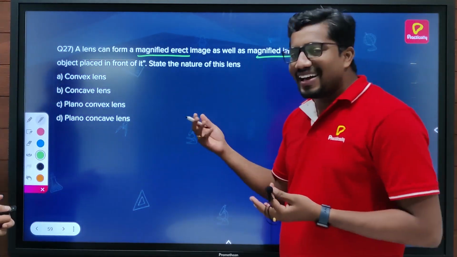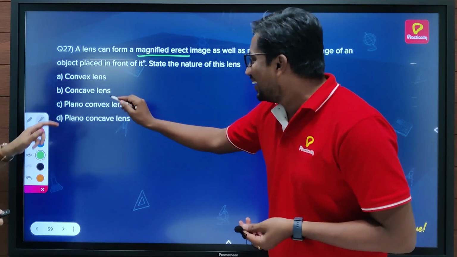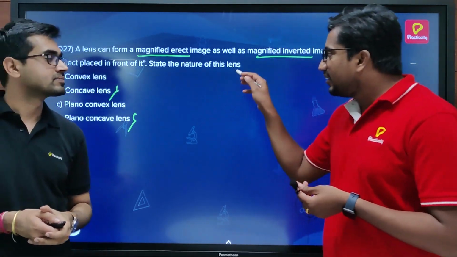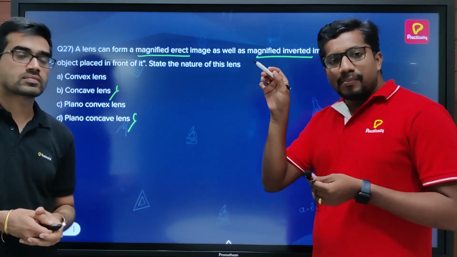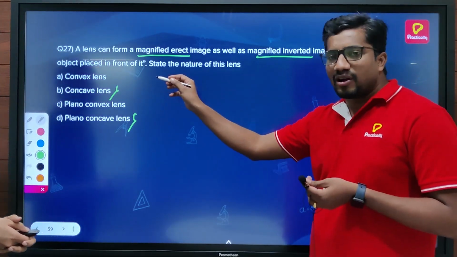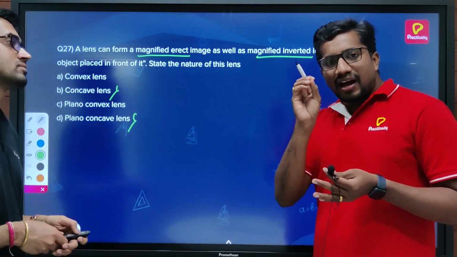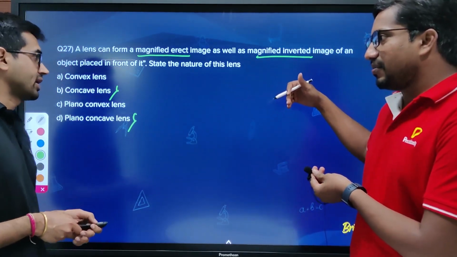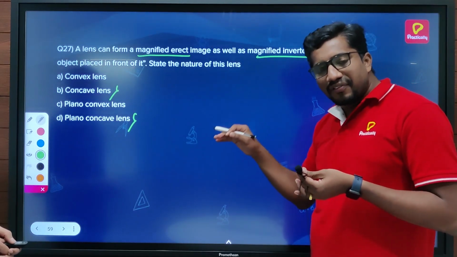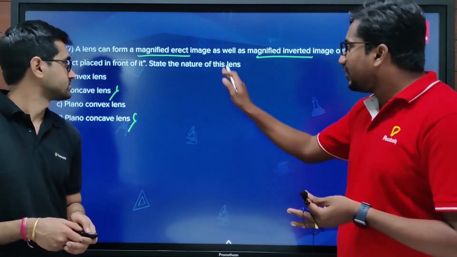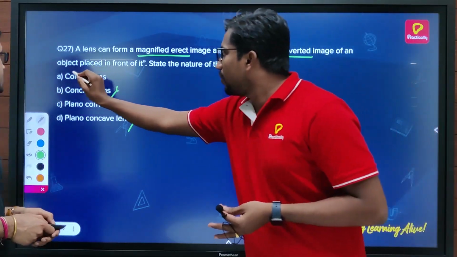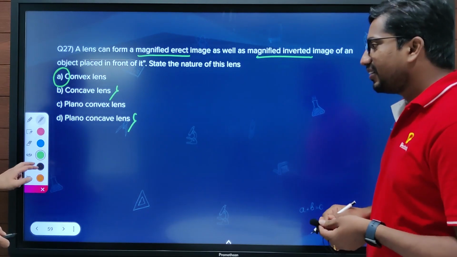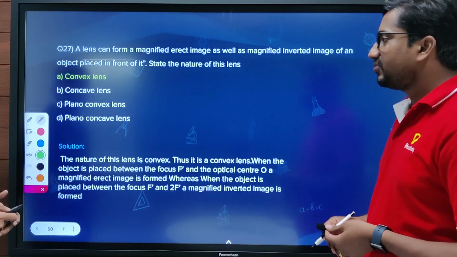As I am following the eliminating method, no concave. So then convex or plano-convex here. Actually, these kinds of images we obtain through the biconvex lens. So simply they mention convex lens. Even in your exam, unless they specify, you can't go for plano or such kinds of things. So the lens we are using here is a biconvex lens, nothing but simply a convex lens. That's option A. Okay, let's move to the next one.